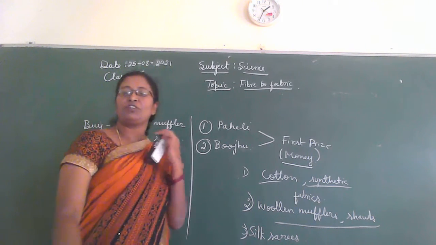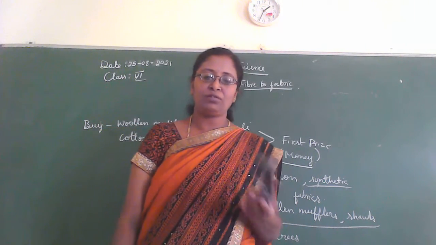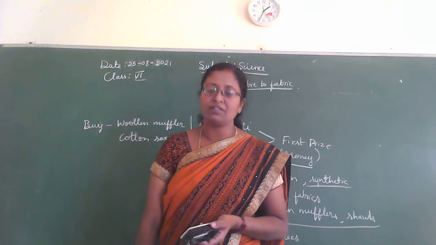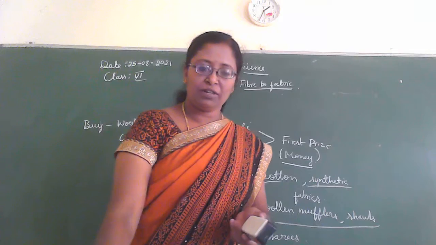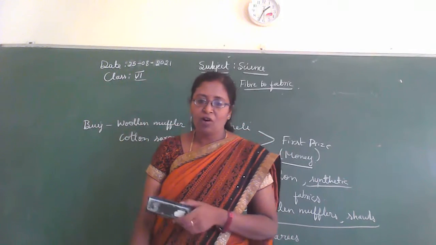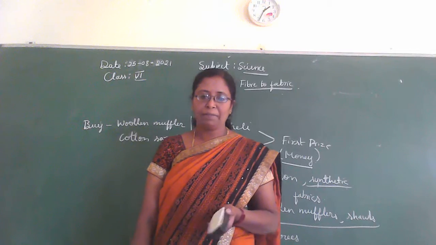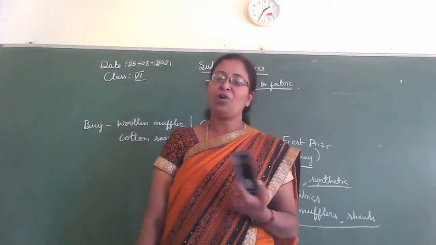So these types of clothes, these two students called Paheli and Bunju, they buy from this shop. Okay, children. So then, after visiting the cloth shop, Paheli and then Bunju began to notice